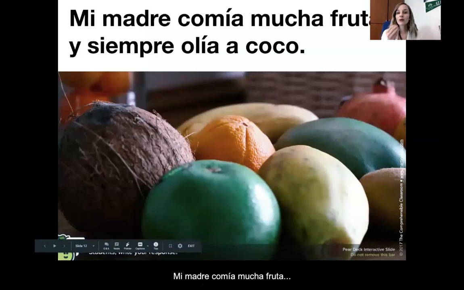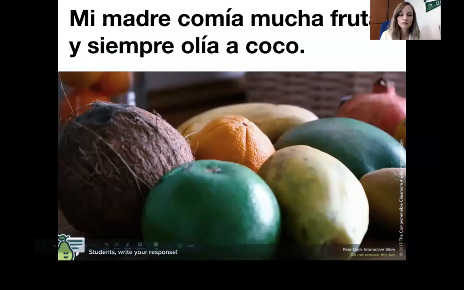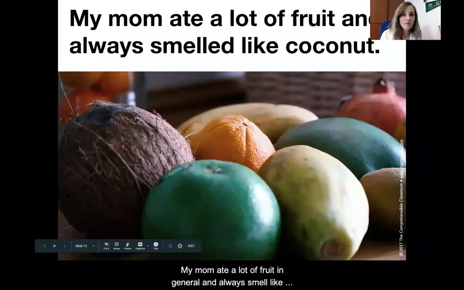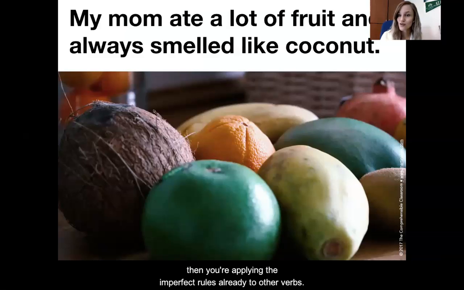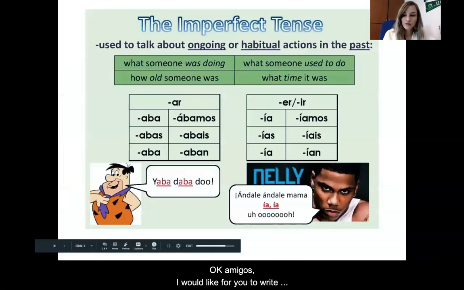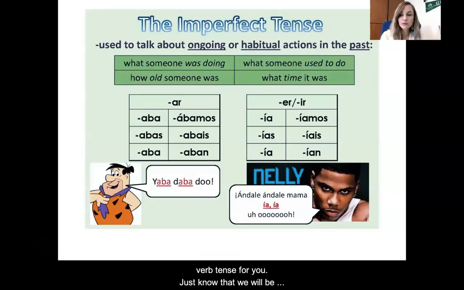Mi madre comía mucha fruta y siempre olía a coco. That means my mom ate a lot of fruit in general and always smelled like coconut. If you got that ate a lot, then you're applying these imperfect rules already to other verbs. Good job. Okay, amigos, I would like for you to write down your imperfect verb endings since this is a new verb tense for you. Just know that we will be practicing this verb tense over the next several units.